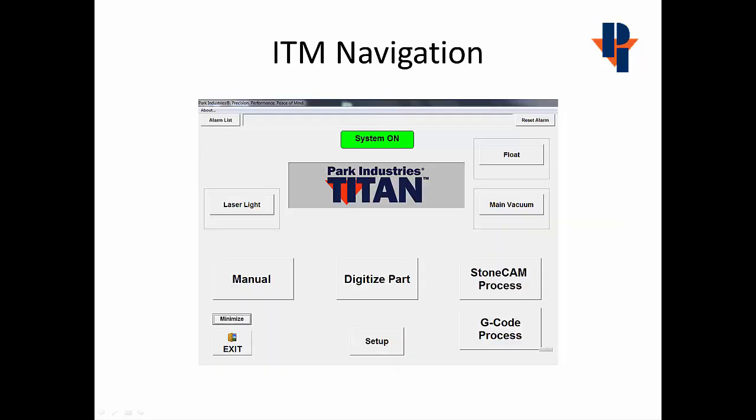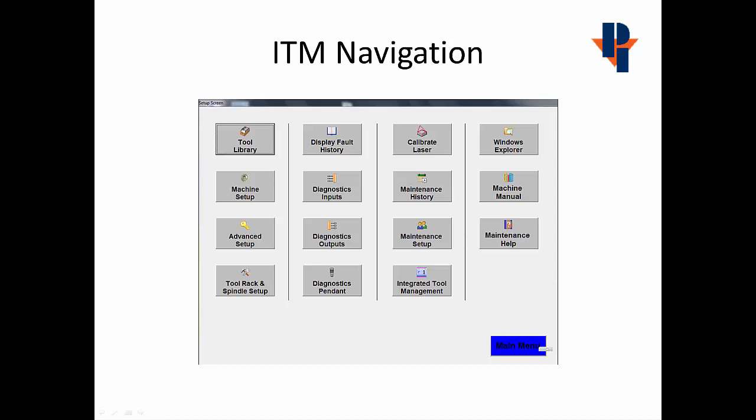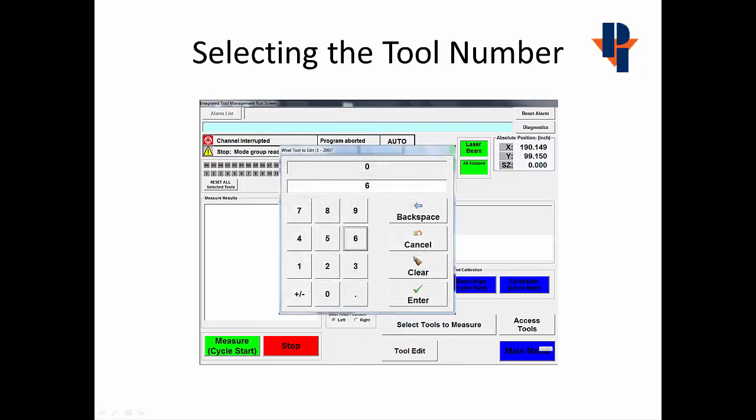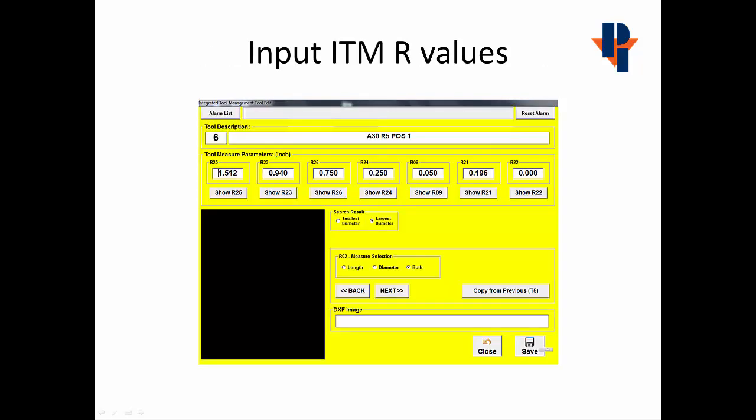First of all, navigating to the ITM, we'll first choose the Setup button, which will open up the Setup screen. From the Setup screen, we will choose the Integrated Tool Management button, which will open up the Integrated Tool Management Run screen. To select the tools that we wish to edit, we'll choose the Tool Edit button, and we'll type in the number of the rack position of the first tool of the set, and then enter. That will open up the Tool Edit screen in the ITM.